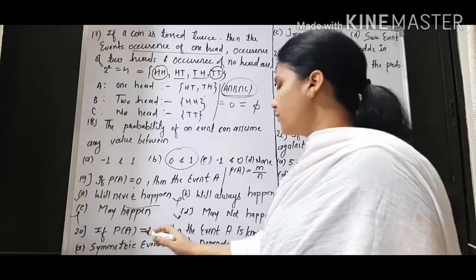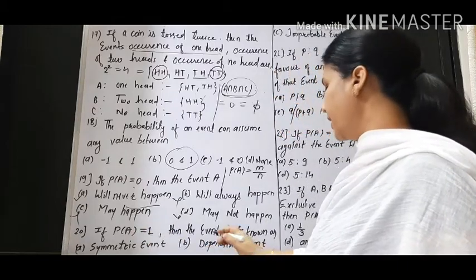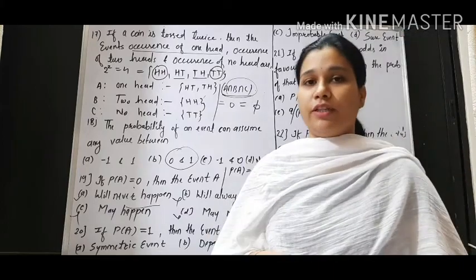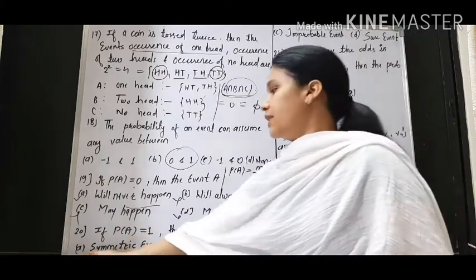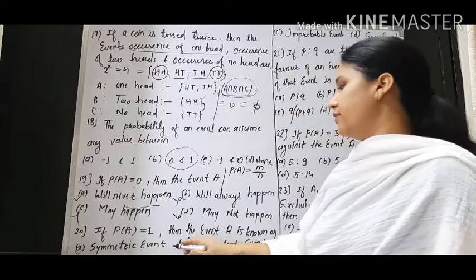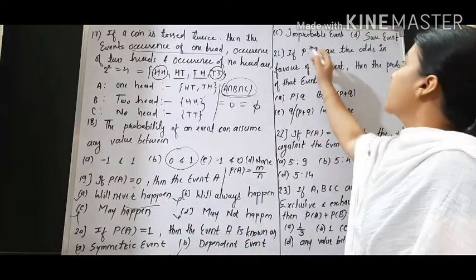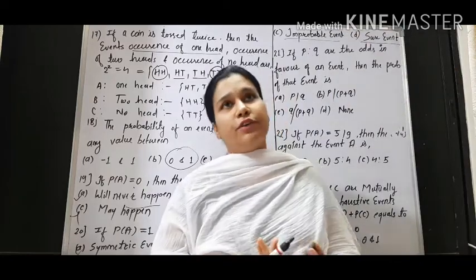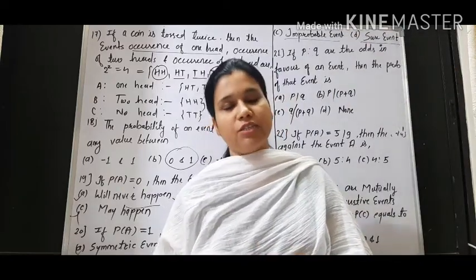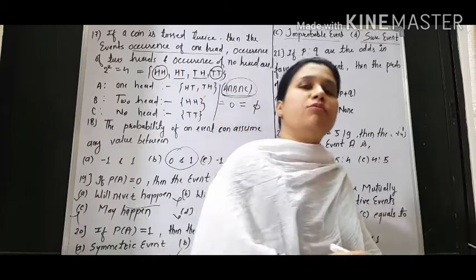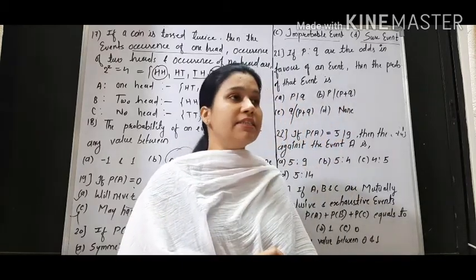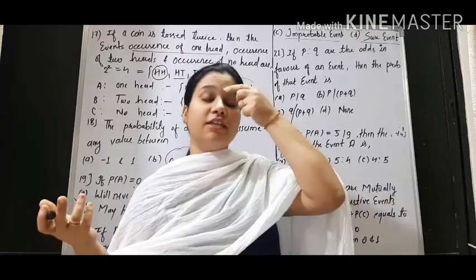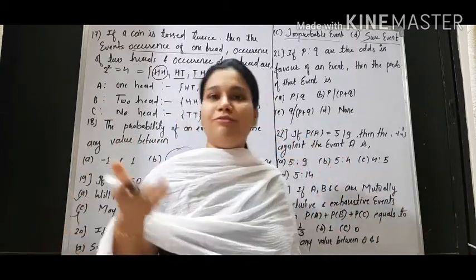Question number 20. If probability of A is equal to 1, then the event A is known as. If probability of some event is equal to 1, then what is the meaning of that event? That event is a symmetric event, a dependent event, an improbable event, or a sure event. Whenever the probability of any event is equal to 1, that event is known as a sure event. For example, I am throwing a coin and I say that either a head will come or a tail will come. I threw a coin and I am saying that either it will be a head or a tail. Yes, it will be a head or tail.